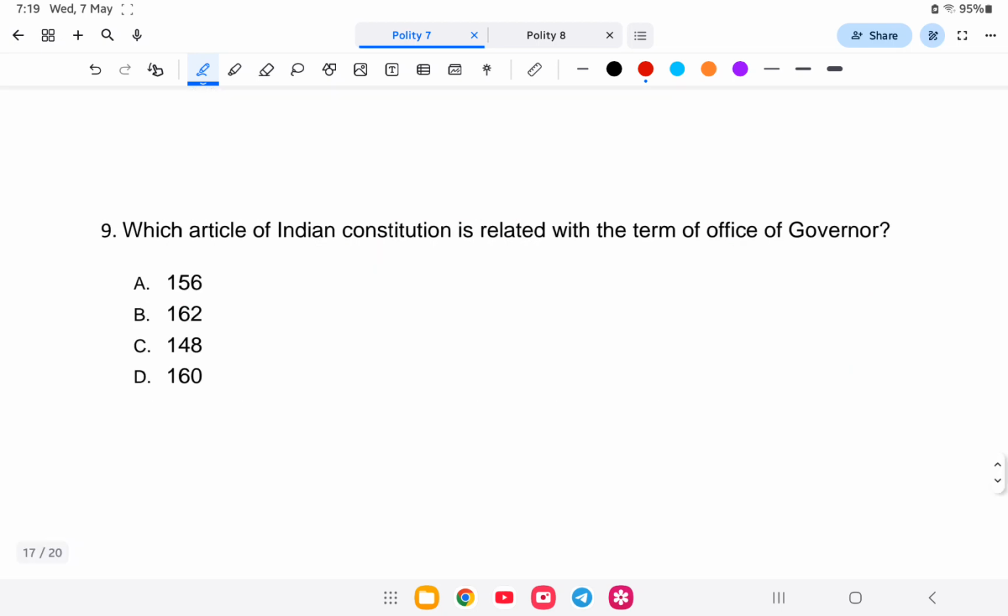Which article of the Indian Constitution is related to the office of the governor? Which article provides for the office of the governor? Is it 156, 162, 148 or 160? The term of office of the Indian governor is provided under article 156. Option number A is the correct answer. Let us study in detail.